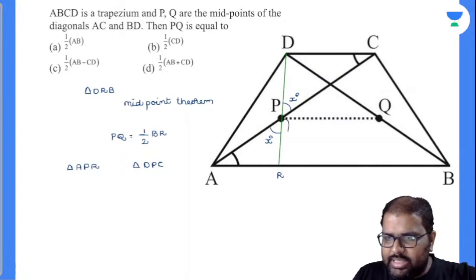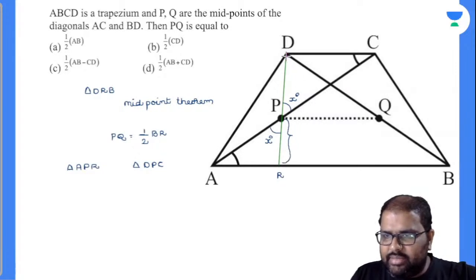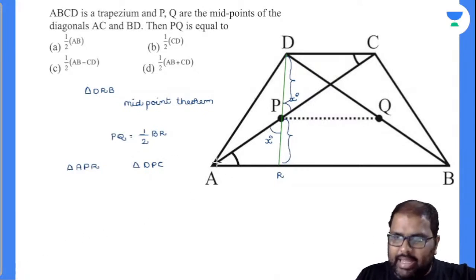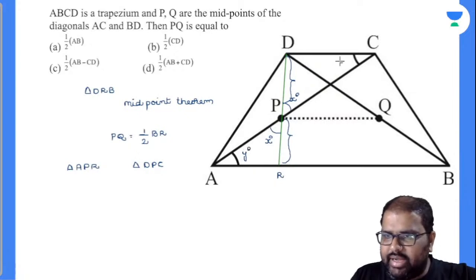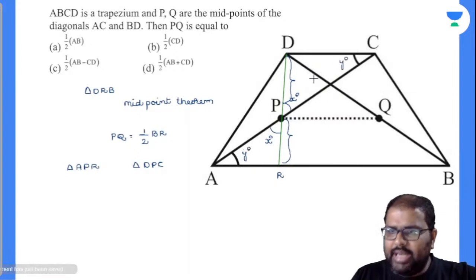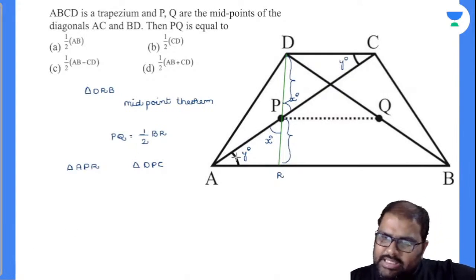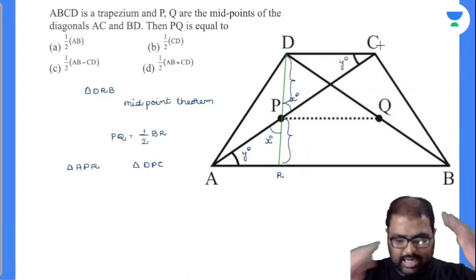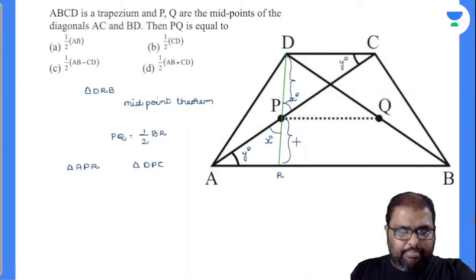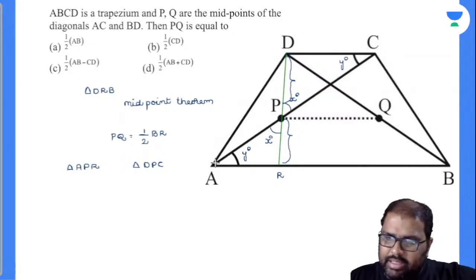Am I right or wrong? Because it is passing through the midpoint. Yes, I have proved one thing there. And again, see, these two angles are equal, this is what the data given says. If this is y degrees, this will also be y degrees. Any other point there? Now AC is a line segment, P is the midpoint of AC, so AP value will be equal to PC value.